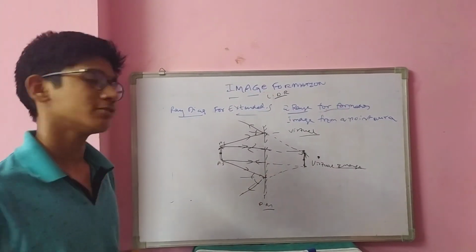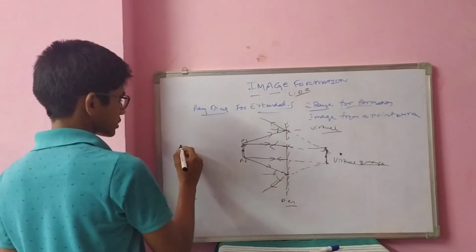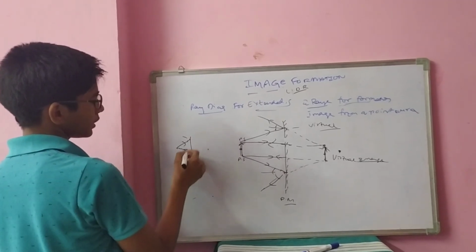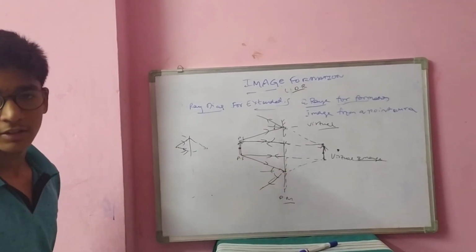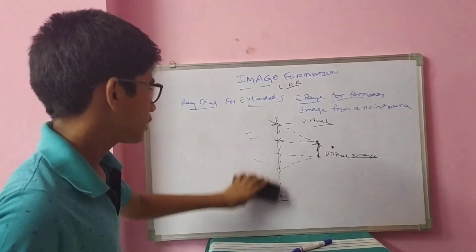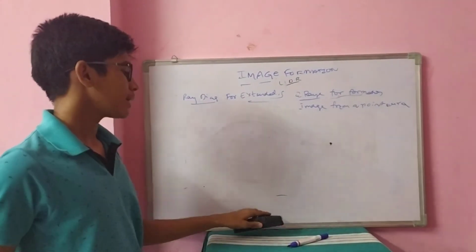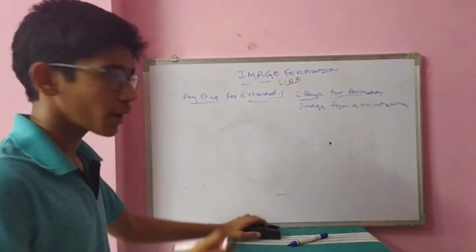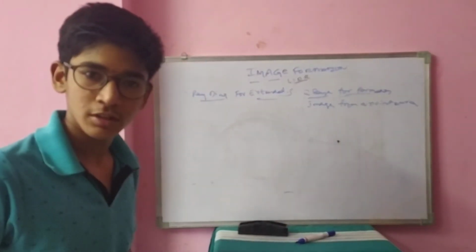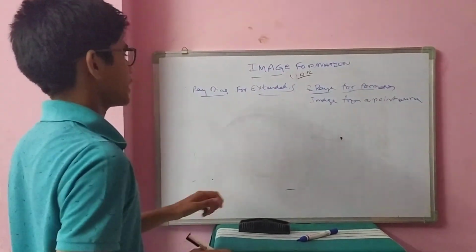Okay. Now, a plane mirror has only these two diagrams. One is from a point source in this manner, and the other one is this. These are the two cases in which a plane mirror forms images, for both point sources and extended sources. Other than these two, is there any other kind of object? No. So these are the only two cases.